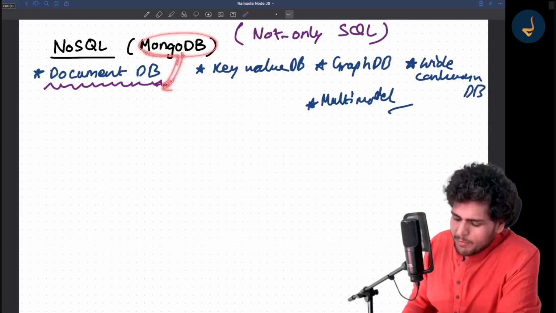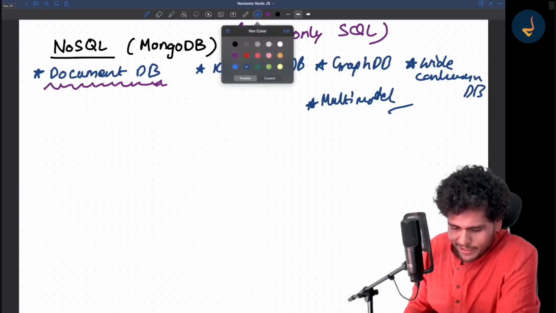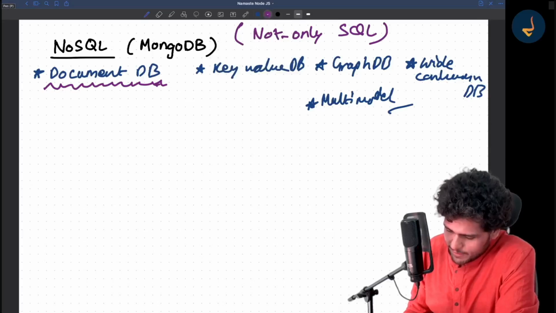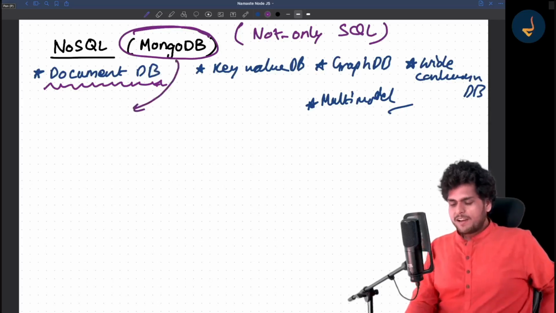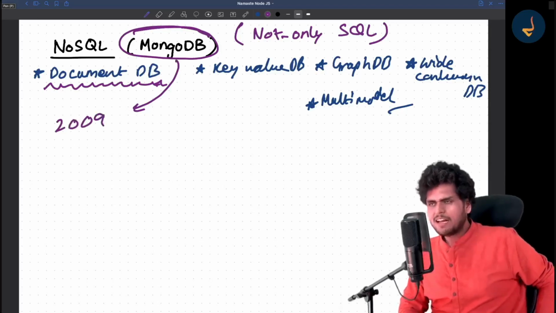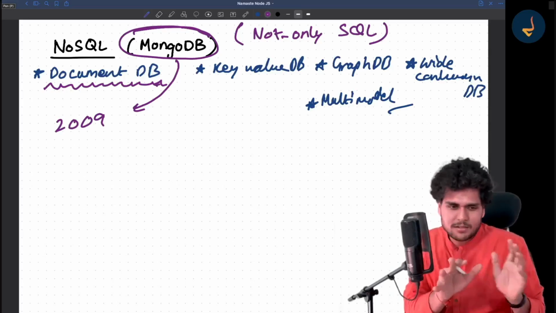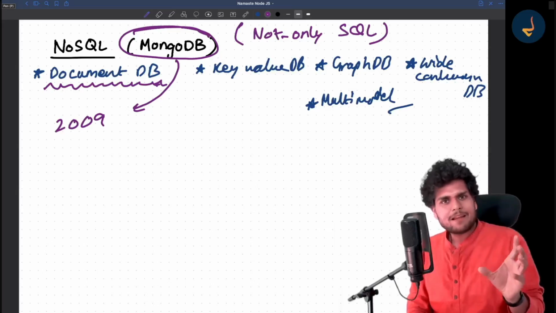Let me talk a little bit more about MongoDB now, when we are talking about so many things. Let me take this marker. So first of all, MongoDB was created in the year 2009, right? I think it was started in 2007 and then it took 2 years to build MongoDB. I don't know the exact numbers or how it happened, but I remember that in 2009, MongoDB became